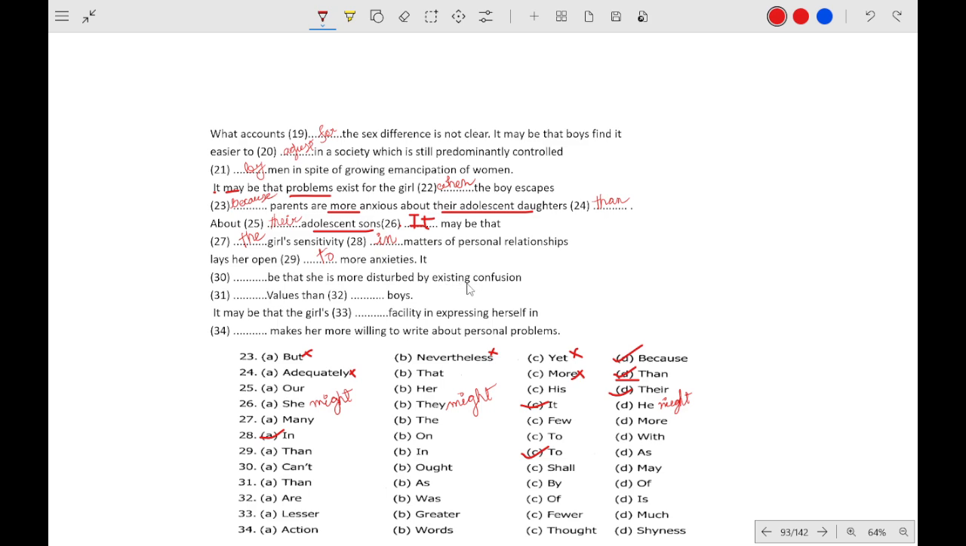Next, B: "she is more disturbed by existing confusion". We are considering a situation, so we can't use a negative. Whenever it is "it dash be", can't, ought be, shall be. No, shall is not the correct answer. It may be. Okay, it may be that she is more disturbed by existing confusion. Again, we are considering, so it will always be "may".